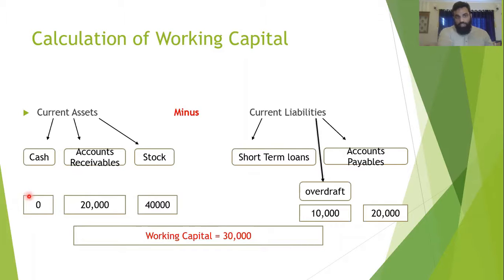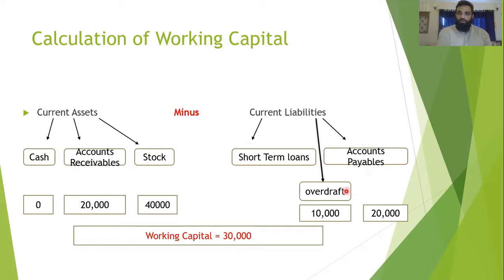So if I'm facing a cash shortage, do you think that I am able to pay my accounts payable? I am able to pay 20,000? I cannot pay that. I have to wait for these two things to convert into cash. At the same time, I cannot pay 10,000, which is the overdraft from the bank. If I cannot pay that, my bank will refuse to give me overdraft in the future. And also the suppliers will refuse to give me things on credit in the future.